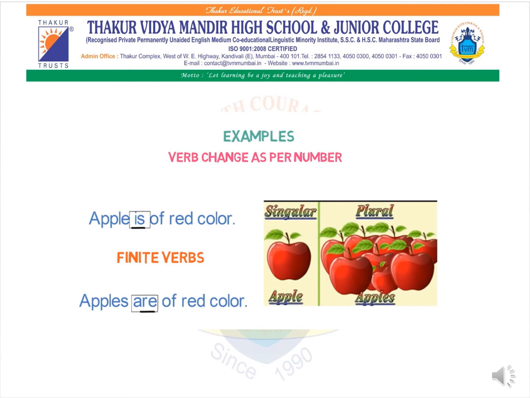In my previous definition of the finite verb, I mentioned that the verb limits its agreement with the subject. Whatever the subject is, accordingly the verb will fluctuate. It won't remain the same. It can either add ed, or it can just be a base verb, whether it is first person or third person, and whether the subject is singular or plural. So accordingly we see the verb has changed because of the number.